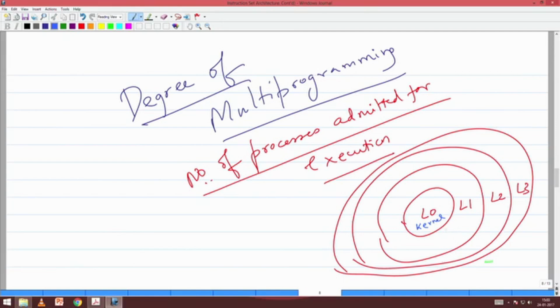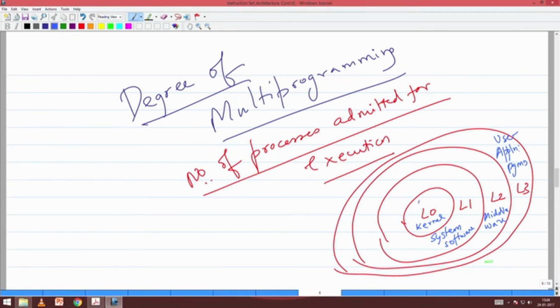Layer 1 actually has the system software. Layer 2 has middleware like compilers, etc., and layer 3 are the application programs or user programs. Typically an operating system can be these layers.